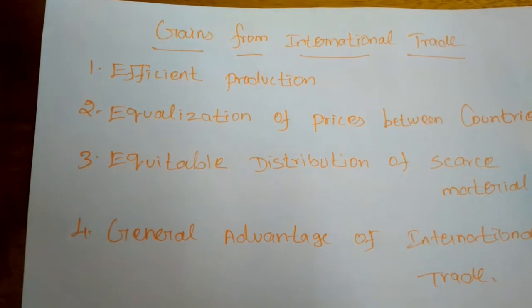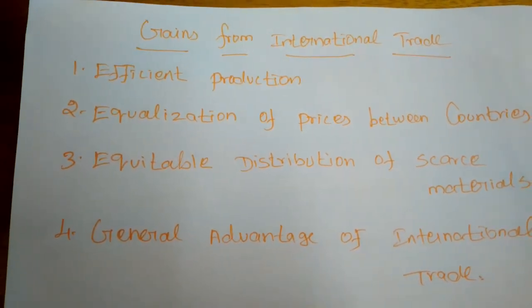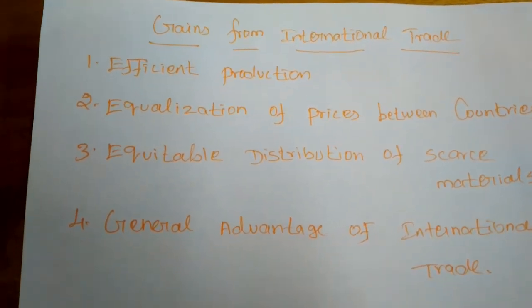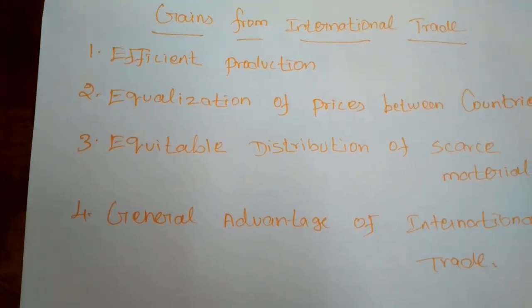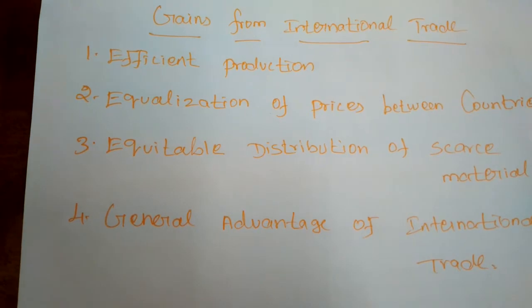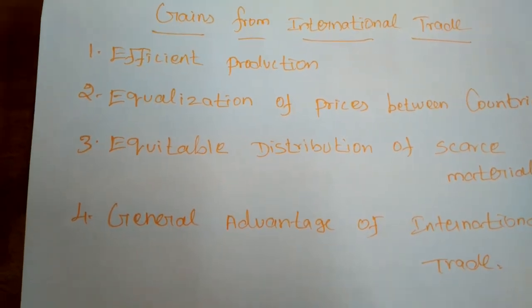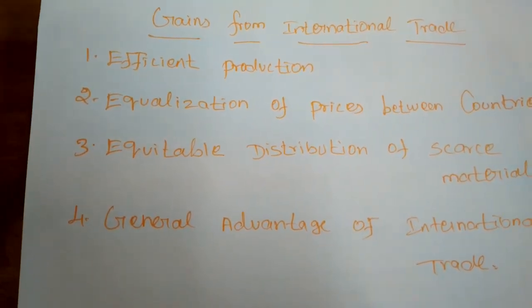The first one is efficient production. International trade enables each participating country to specialize in the production of goods in which it has absolute or comparative advantage.